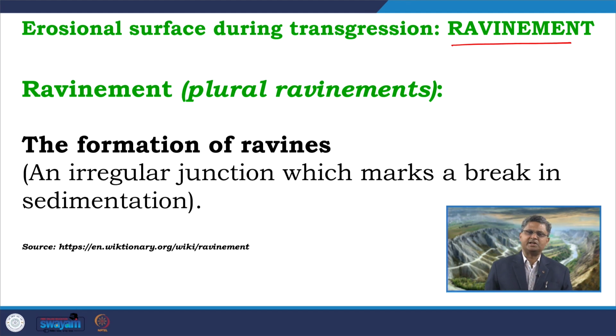In sequence stratigraphy, as we have seen in our earlier class, a refinement surface can form at different phases. Whenever we get an erosional surface, it can be called a refinement surface, but during transgression we get this erosional surface, which is important. So, the refinement associated with transgression, producing a particular surface, is very important, and we will try to understand the different types of transgressive refinement surfaces and how they can be recognized.